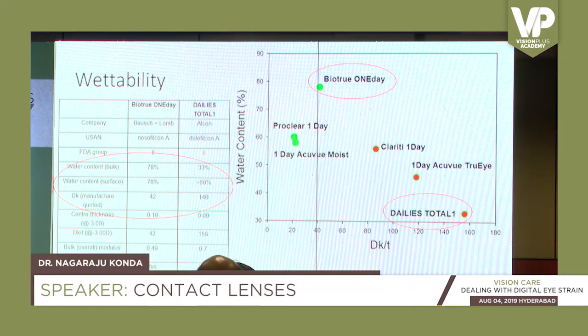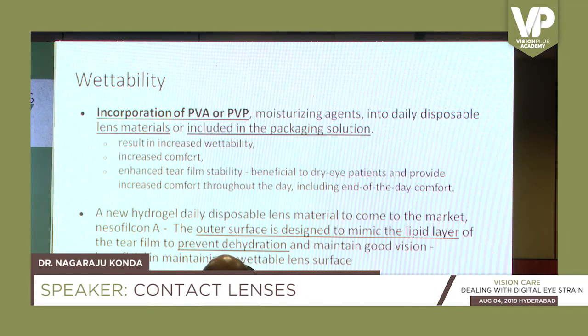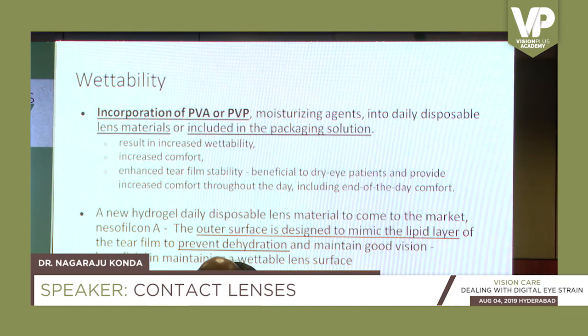But the uniqueness of this material is that it is a hypergel material. Hydrophobicity means that it won't like water. Hydrophilicity means that it loves water. In any small molecule, the hydrophobicity will be inside, hydrophilicity will be outside. As a result, it attracts water, it will be friendly with the tear film. That's another reason why BioTrue lenses are more comfortable.